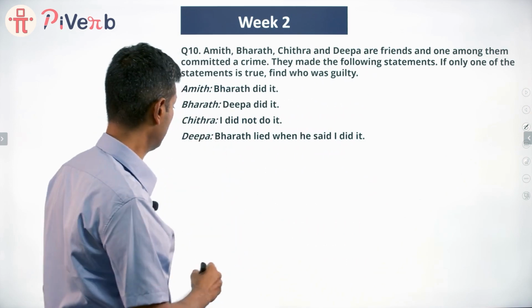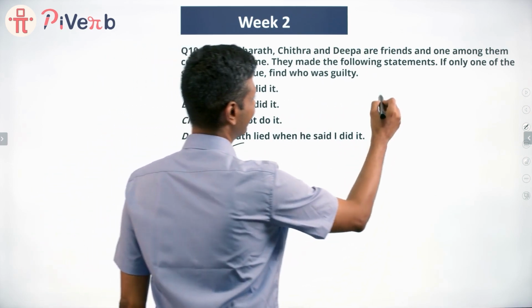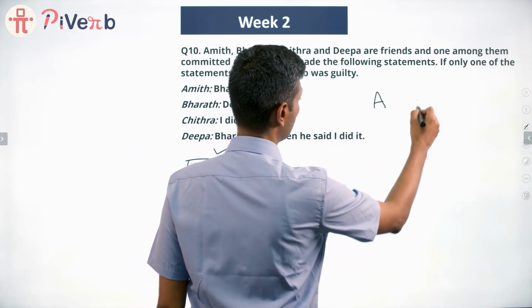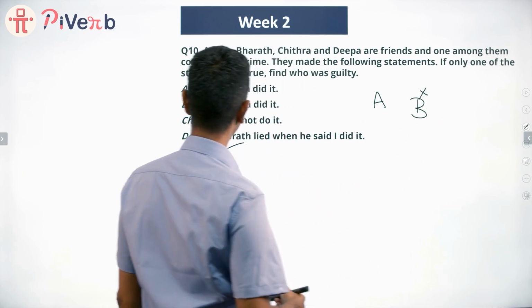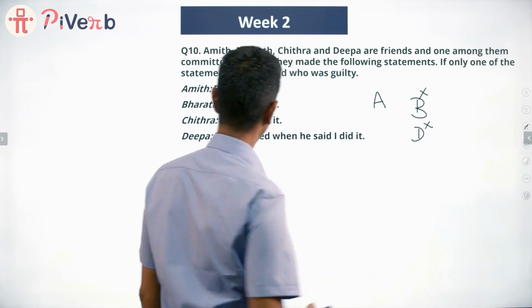And so Chitra alone speaks the truth. Means Chitra, we're assuming she speaks the truth. A is saying Bharat did it. That should be wrong. So Bharat did not commit the crime. B is saying Deepa did it. That should also be false. So Deepa did not commit the crime.